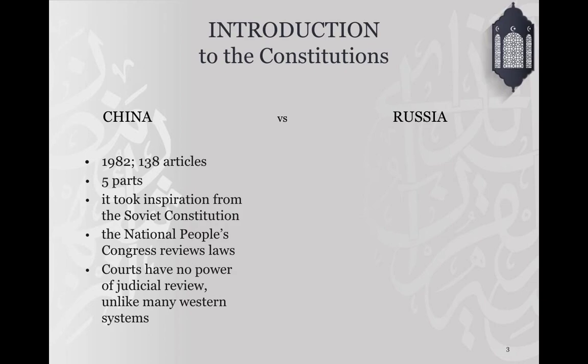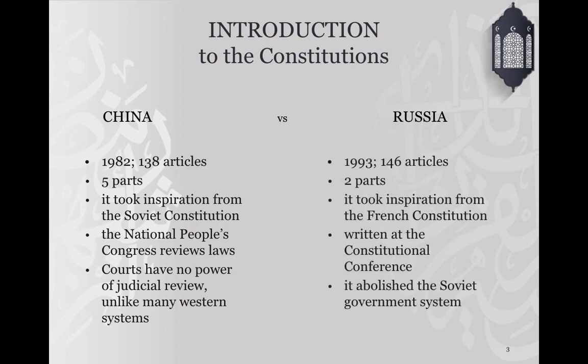Let's move on to the Russian constitution. It is composed of 146 articles and it was written at the Constitutional Conference, which was attended by over 800 participants. It was adopted by national referendum on the 12th of December 1993 and it came into force on the 25th of December of the same year.